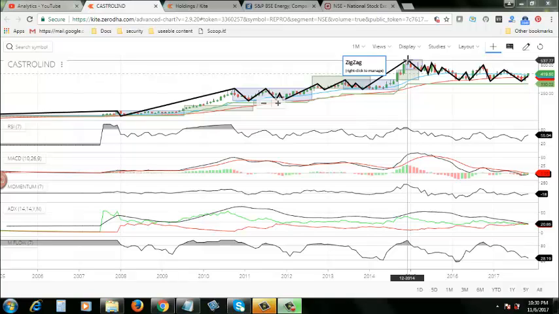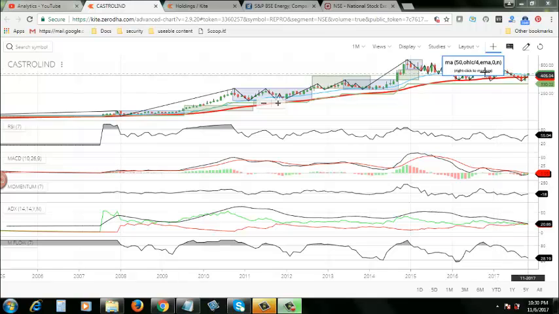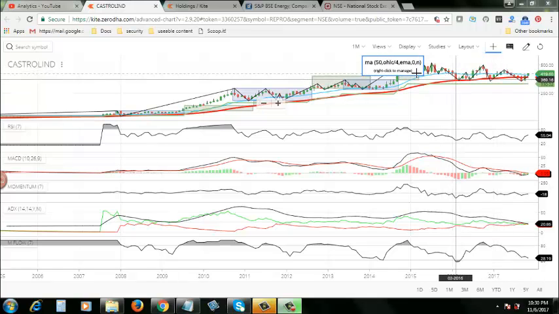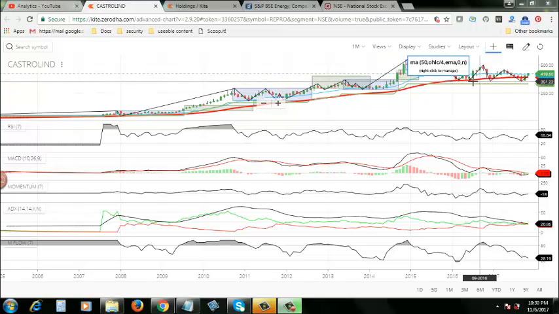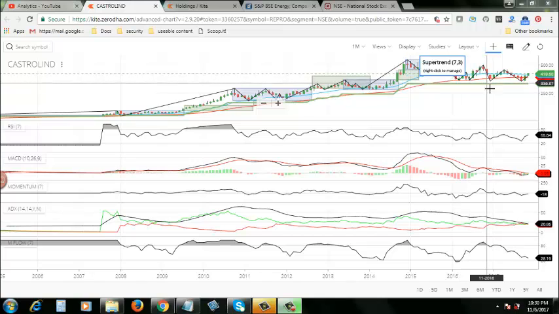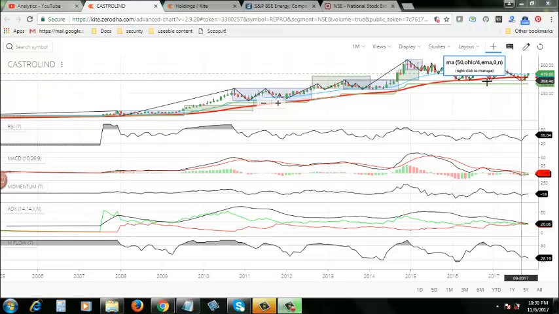Today it is 2017 November 6th, and after December 2014 this stock started moving in a downward direction and consistently making new lows. First low, second low, third low, and this is the fourth low. If you keep the crosshairs here, you can clearly see the line is not touching this base. This low is a little bit deeper than this low. Consistently it is making new lows.